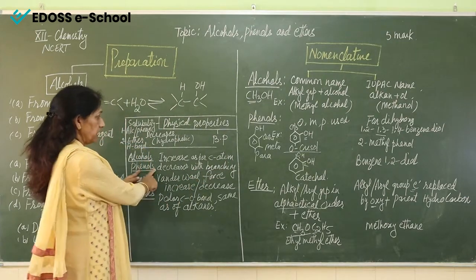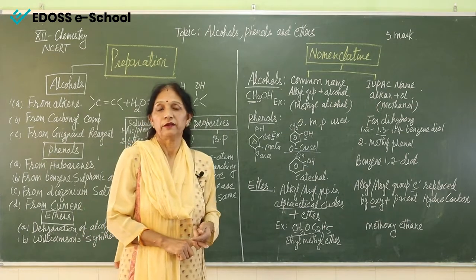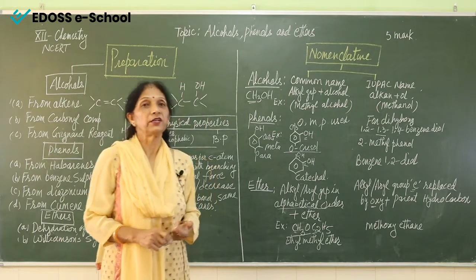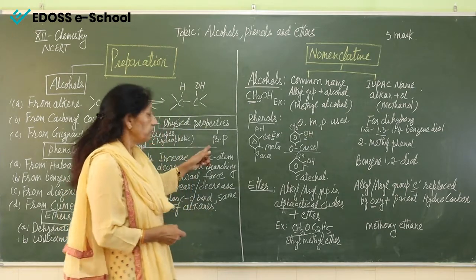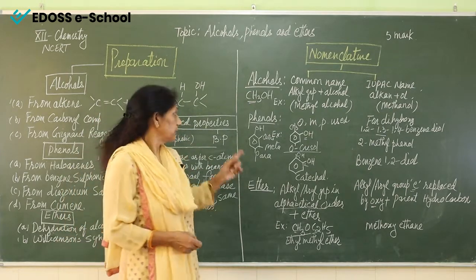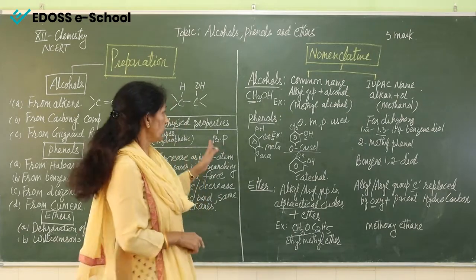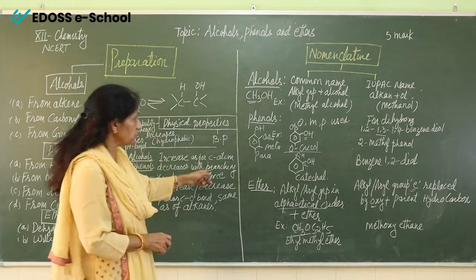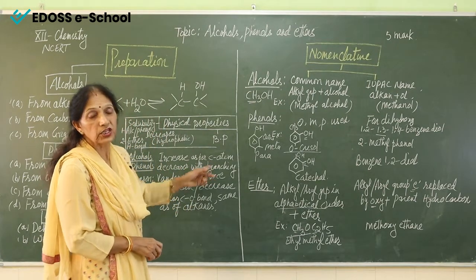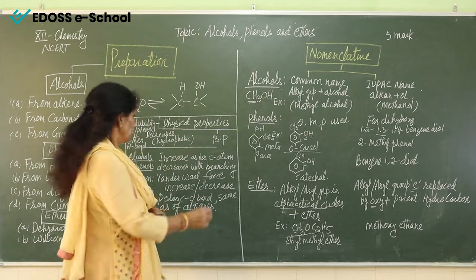But remember, it is decreasing if there is branching. That means primary, secondary and tertiary alcohols. So primary alcohol will have the highest boiling point, but secondary and tertiary alcohols will have lower boiling point because of the branching. So this branching is decreasing the force.